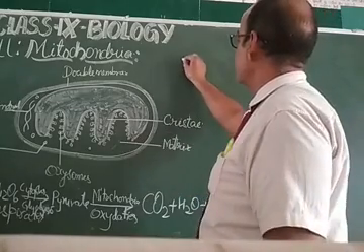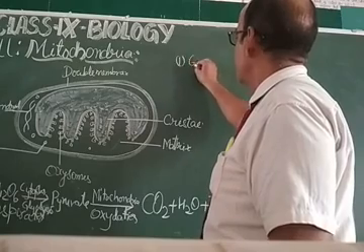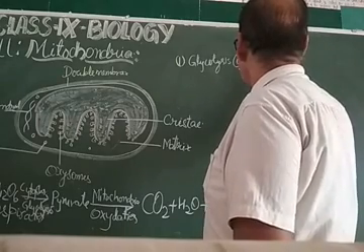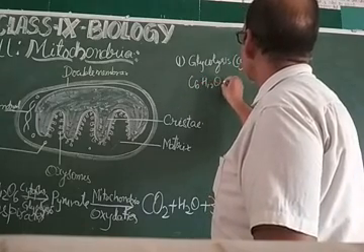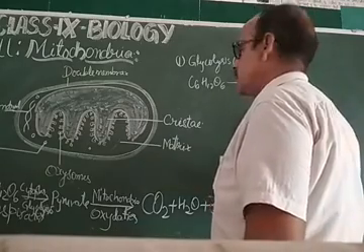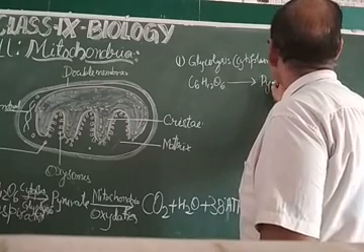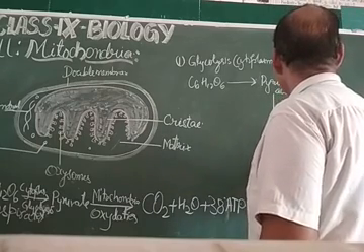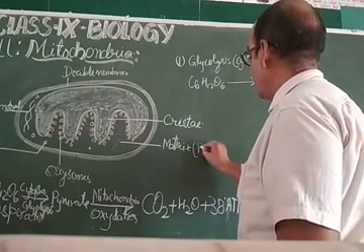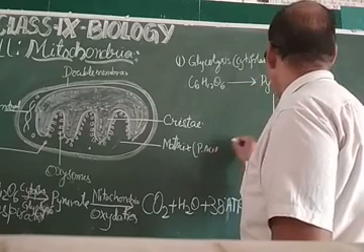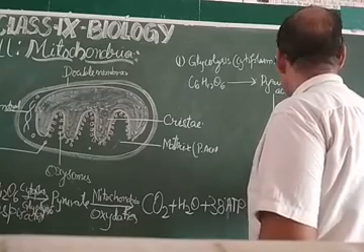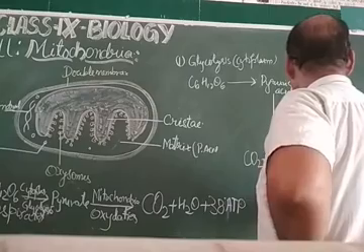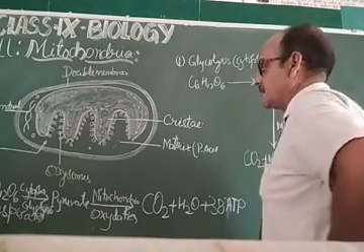How does it take place? You have to know it in detail. Part one of respiration is glycolysis, which takes place in the cytoplasm, where C6H12O6 is first converted into pyruvic acid. Then this pyruvic acid is available in the matrix of the mitochondria, and it results in the formation of CO2 plus H2O plus 38 ATP. Dear students, the release of 38 ATP energy is done by the mitochondria.